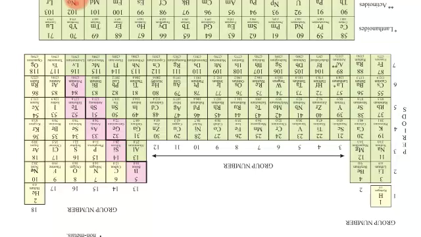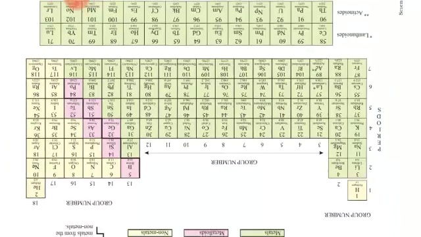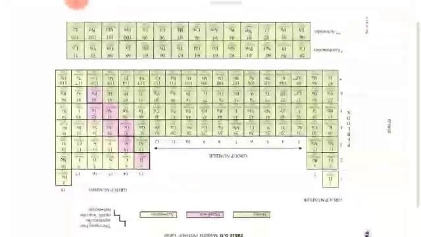If we move from top to bottom, there will be an increase in the number of shells, but not in the number of valence electrons. For example, in case of hydrogen, the outermost shell is the K shell. For lithium, that is the L shell. For sodium, that is the M shell. Okay, as we move from top to bottom, the number of shells will increase.